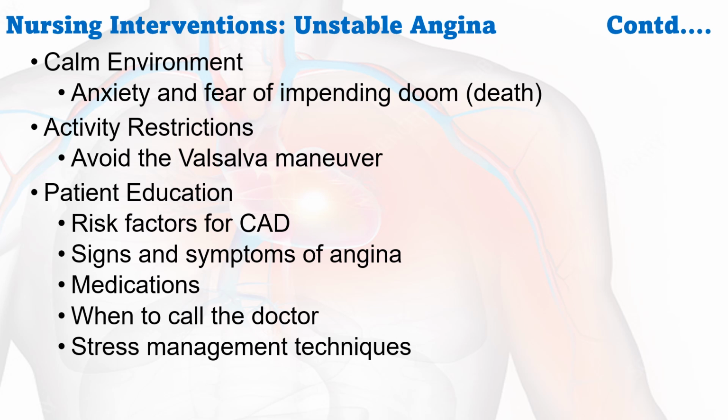Then educate the patient about the risk factors of coronary artery disease, the signs and symptoms of angina, and how they can identify the features of angina. Then teach about the medications, their actions and uses. Then when to call the doctor: when they find any warning signs of any abnormality they can call the doctor. Then stress management techniques. These are the main nursing interventions for patients with unstable angina.